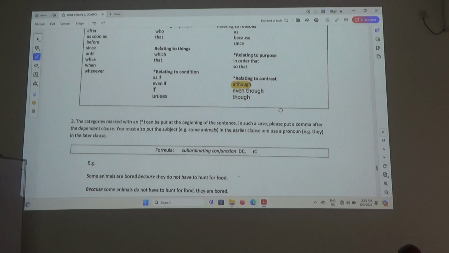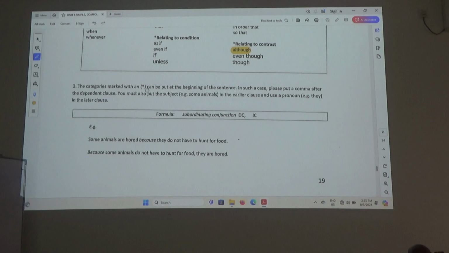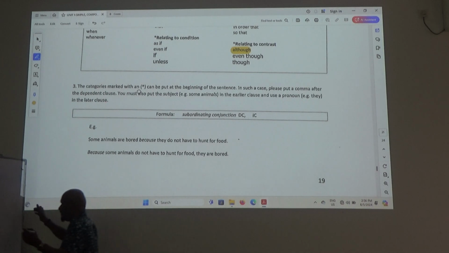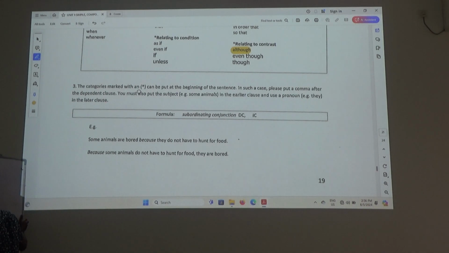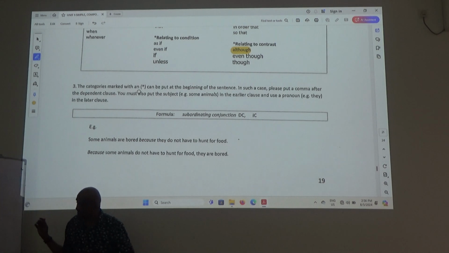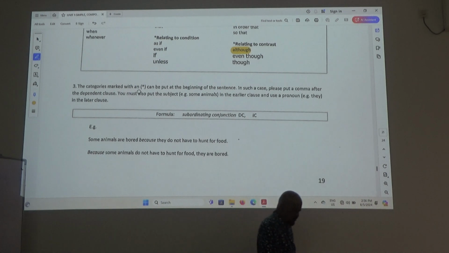Next lesson. Okay, alright. The category is marked with an asterisk. You all know this sign, right? What do you call this? Don't say star or flower. What do you call that? It is called an asterisk. Right? In computer language it is called asterisk. Is that okay? Learn new words. It's good. It's called an asterisk.